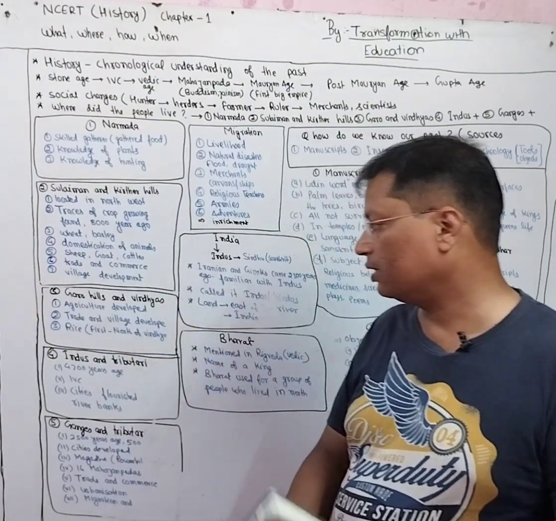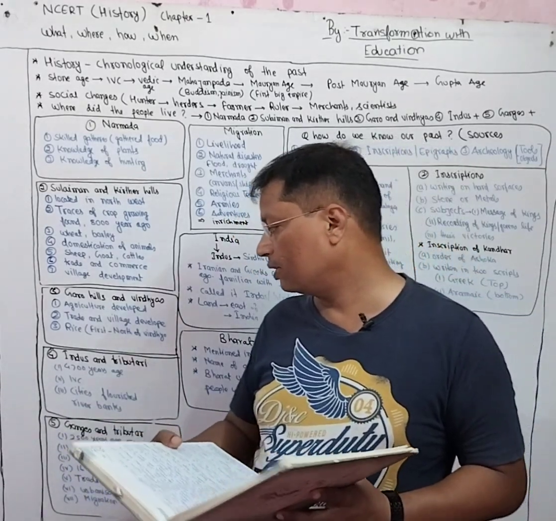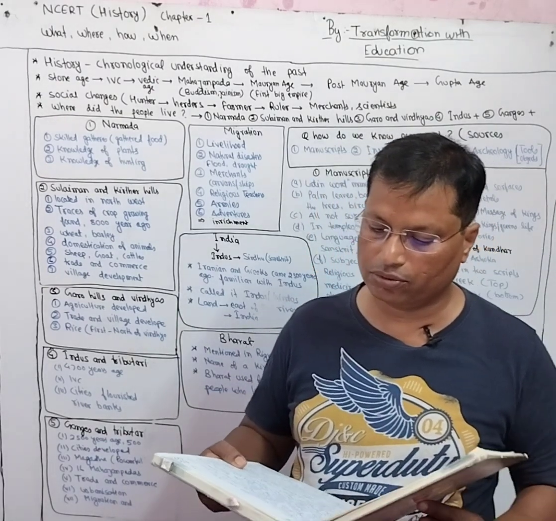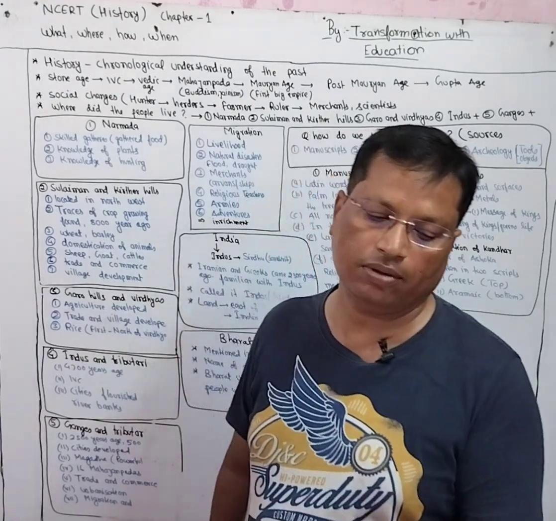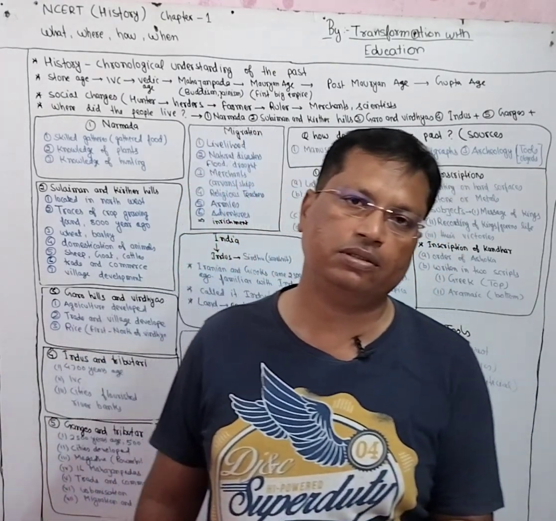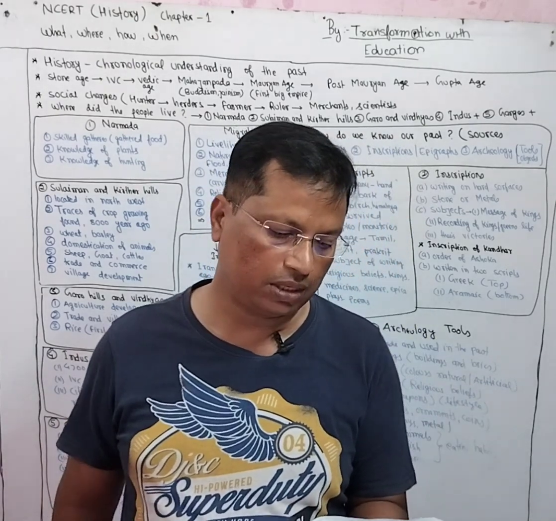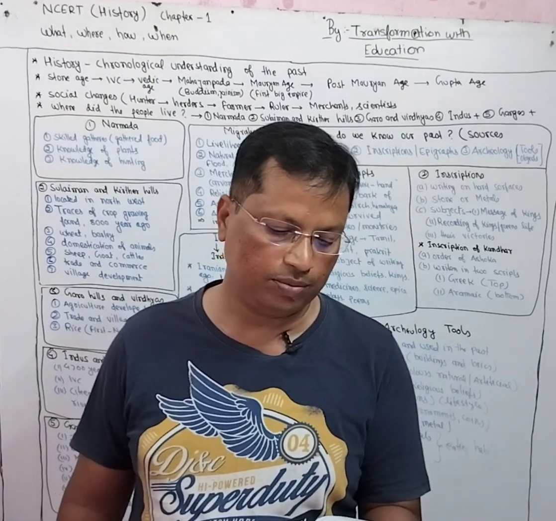Now comes the Indus and its territories. Before knowing about the people who lived in the Indus basin, we should know something about the Indus River. The Indus is a transboundary river of Asia, which means it flows in more than one country. Its length is 3120 km.